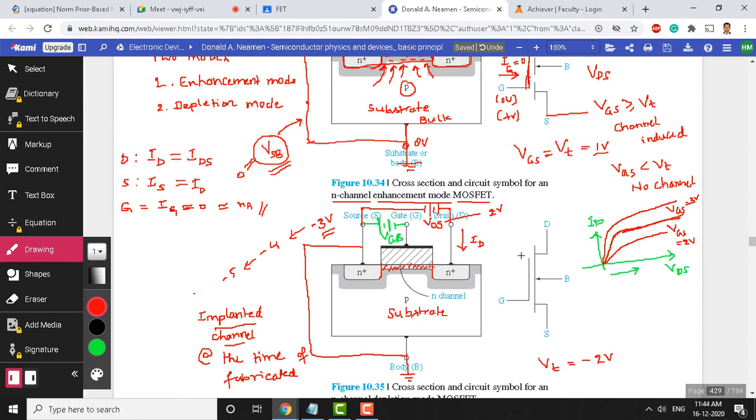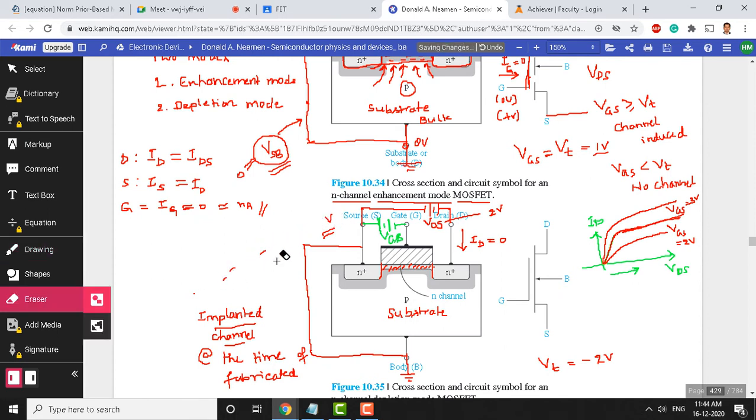Now see, do you get any drain current here? Obviously no. So drain current is going to become 0. And if you further increase this to minus 4, minus 5, that means drain current permanently ceases, it doesn't exist. I just want to plot another graph to explain this to you. That graph is called the VGS versus ID graph for constant drain source voltage.